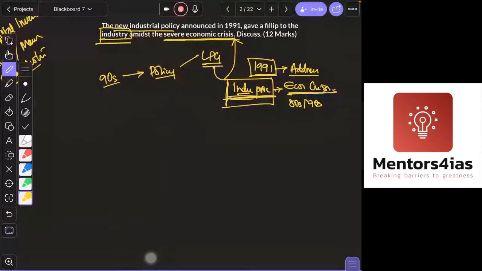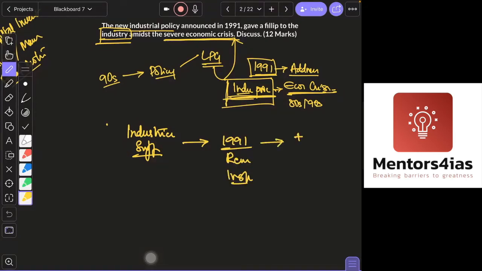What is really required here is how industries suffered, then in 1991 reform in the industrial sector was undertaken, and how did it benefit, or to what extent it benefited? You can also add the shortcomings. This is what is required. That is what you try to break down. Spend about 20 to 30 seconds to understand what the question is actually asking.